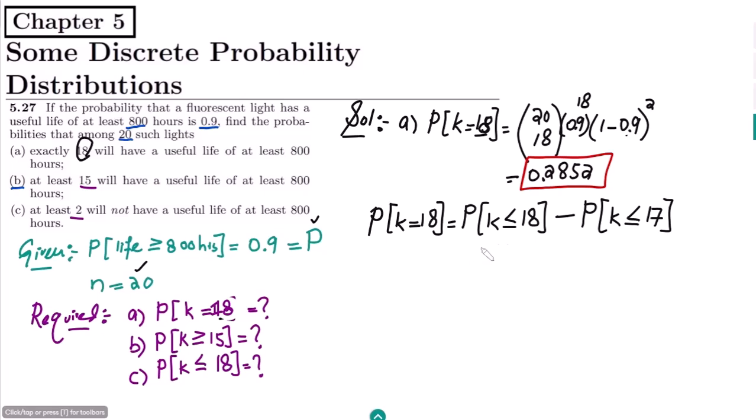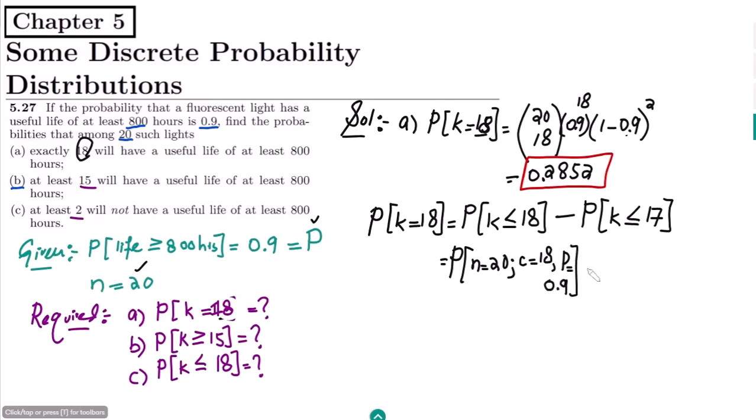So in order to find this value from the table, we have n is 20, c is 18, and the probability is 0.9.